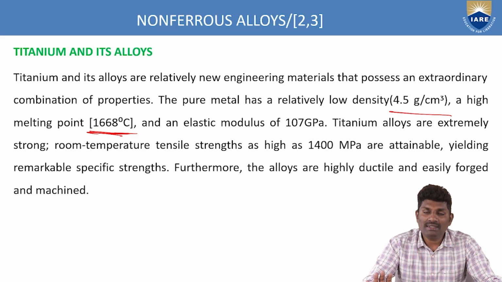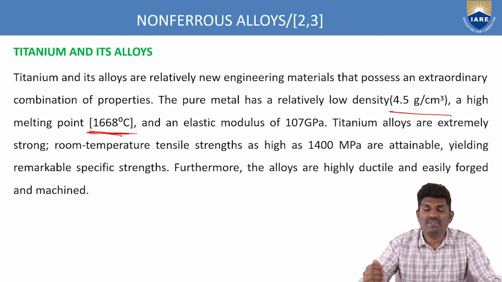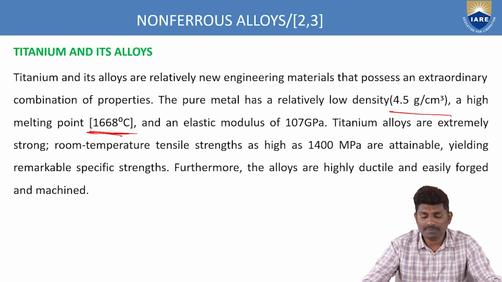So at high temperature conditions also we can use these titanium materials, so that they can withstand up to those temperatures. The elastic modulus is 107 gigapascals, and these titanium alloys are extremely strong at room temperature, and the tensile strength attainable is around 1400 megapascals, yielding remarkable specific strength.